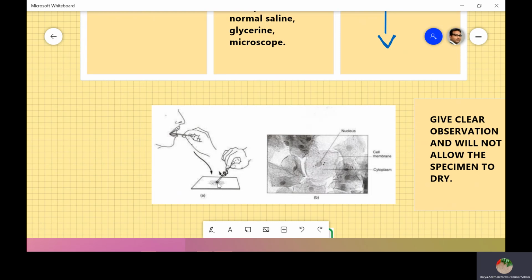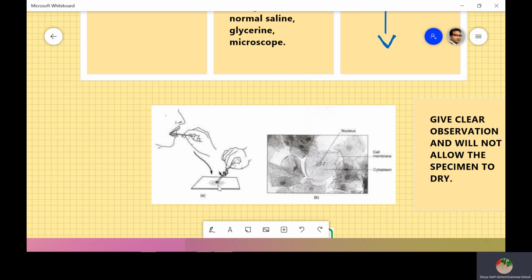And why are we using saline? Saline is nothing but salt, right? So it will help in the cleaning process. Then place the material on the glass like this and mix it properly. After that, put methylene blue and leave it for a couple of minutes. Then you need to wipe out the extra stain with blotting paper. Then after that, add 2 drops of glycerin.